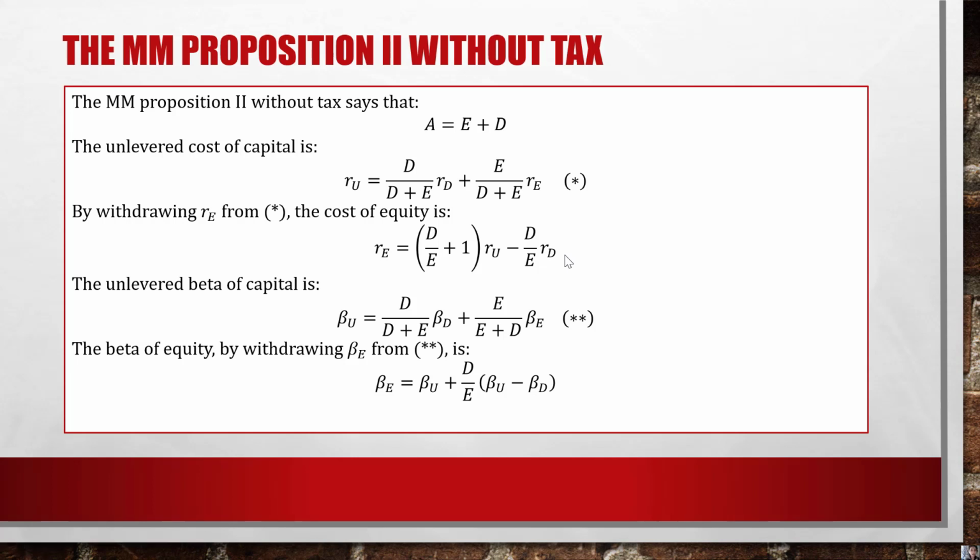And the unlevered beta is beta U equal to D over D plus E times beta D plus E over E plus D times beta E. And solving for beta E from here, we get beta E is beta U plus D over E times beta U minus beta D. These formulas we have seen in the cost of capital lecture, right?